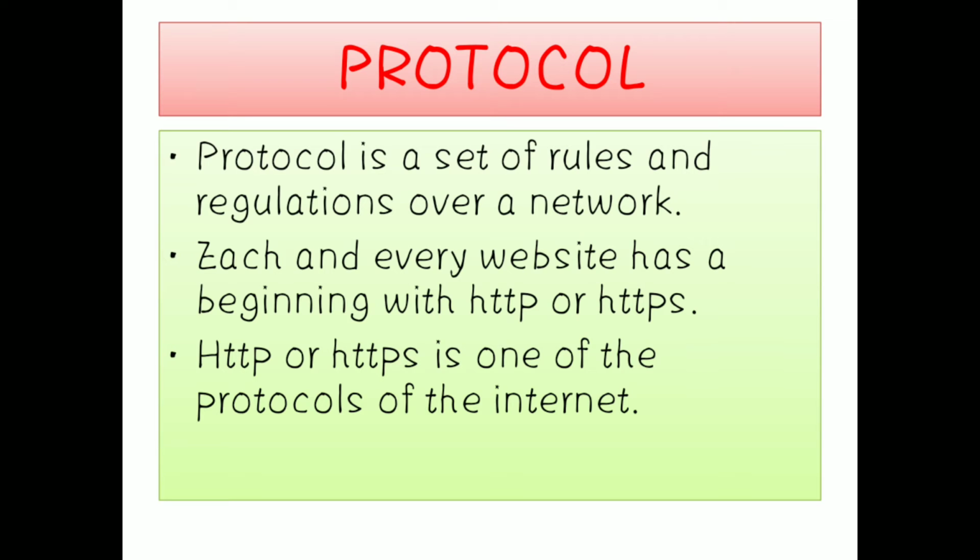If you have observed a website's URL address, it begins with HTTP or HTTPS. These HTTP and HTTPS are one kind of protocol of the internet. Protocols means what, children? It is the set of rules and regulations.